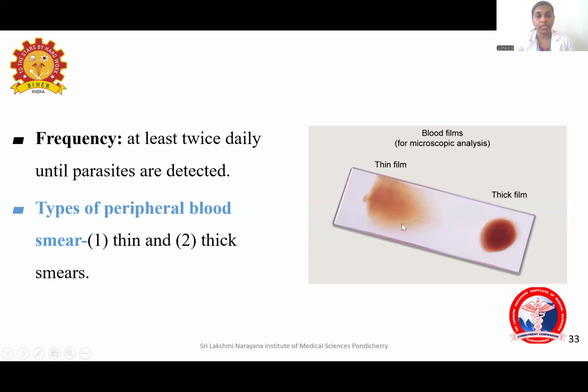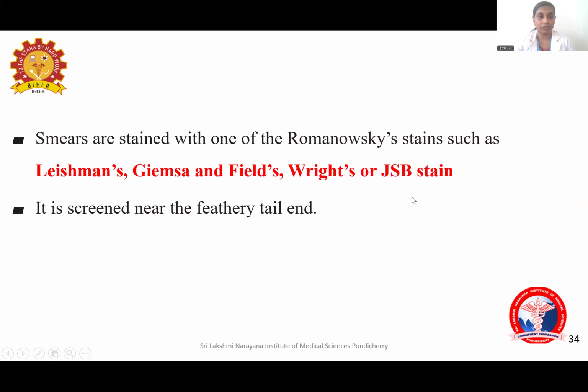It is the feathery tail end of the smear that you have to screen for the parasites. After preparing, the smears are stained with Romanowsky stains like Leishman, Giemsa, Field, Wright stain, or JSB stain, Jaswant Singh Bhattacharya stain. And it is screened near the feathery tail end.